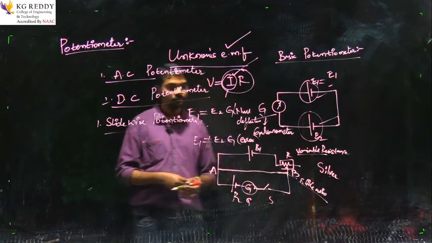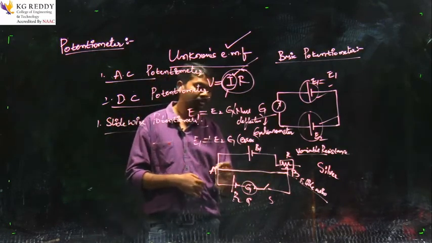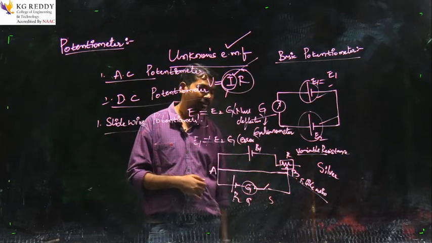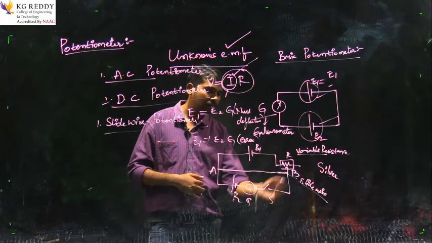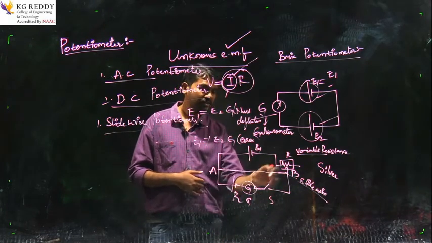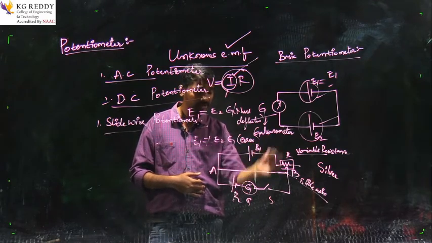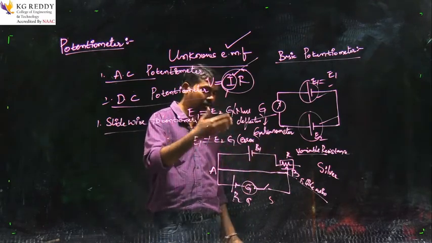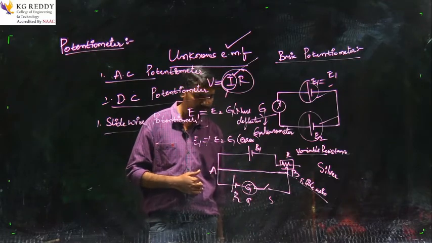The main part here is the slide wire, which is connected from one end to the other end. Here again, we are using a resistance for changing the value of the EMF across battery 1.